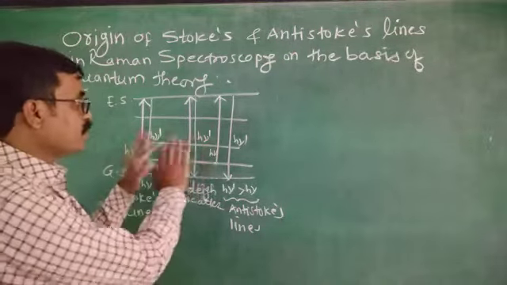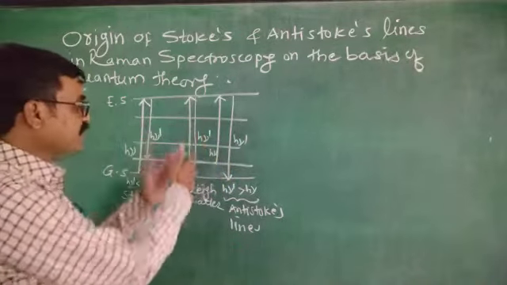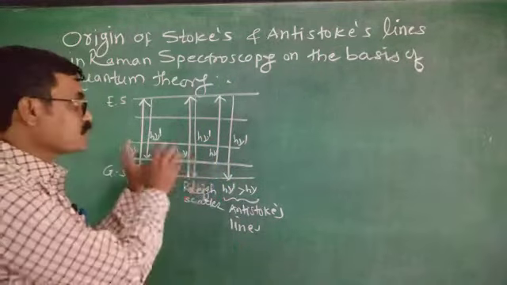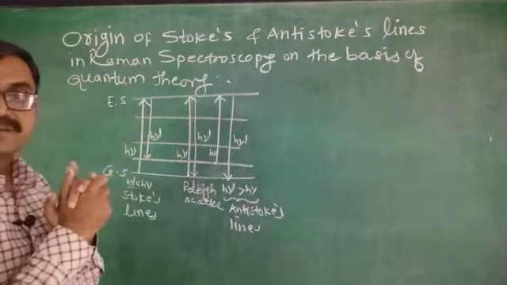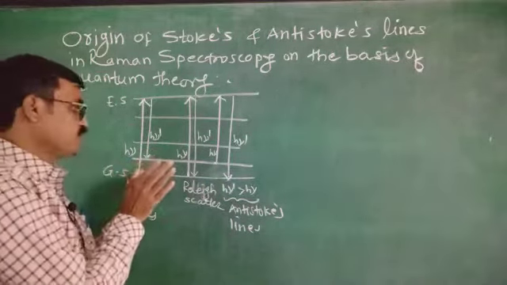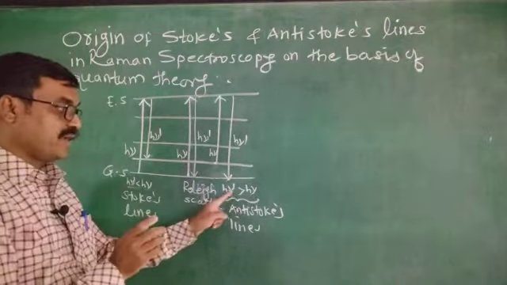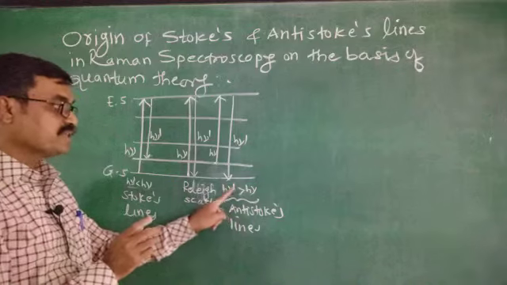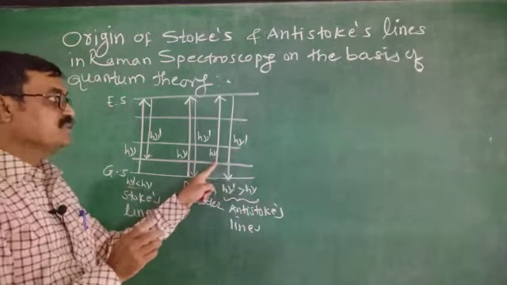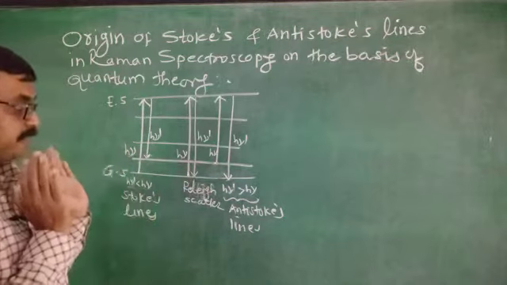Both Stokes and anti-Stokes lines are equally displaced around the Rayleigh light scattering. And in the anti-Stokes lines, opposite to this, the energy of the scattered light is more, h nu dash is greater as compared to h nu. Very important diagram.